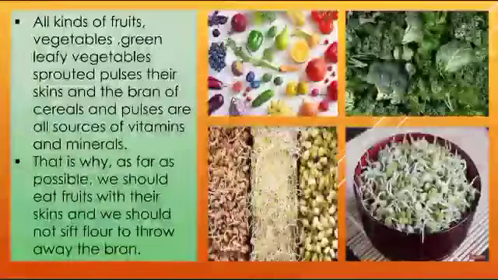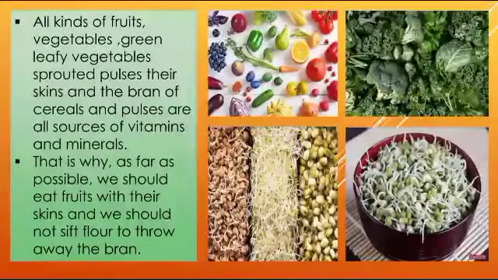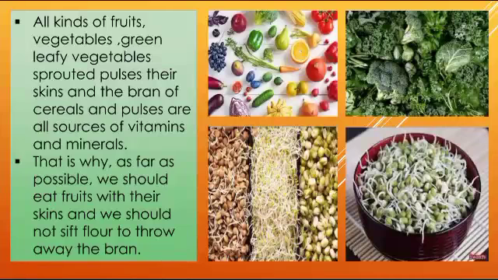So all kinds of fruits, vegetables, green leafy vegetables, sprouted pulses, their skins and bran of cereals and pulses are all sources of vitamins and minerals. So that is why we should consume them. And what will happen? So that your body will function in a proper manner.